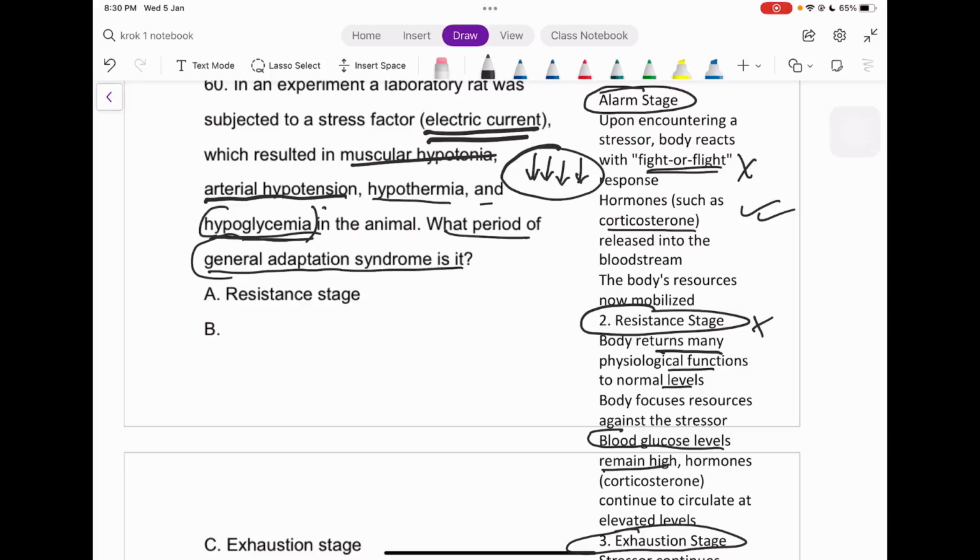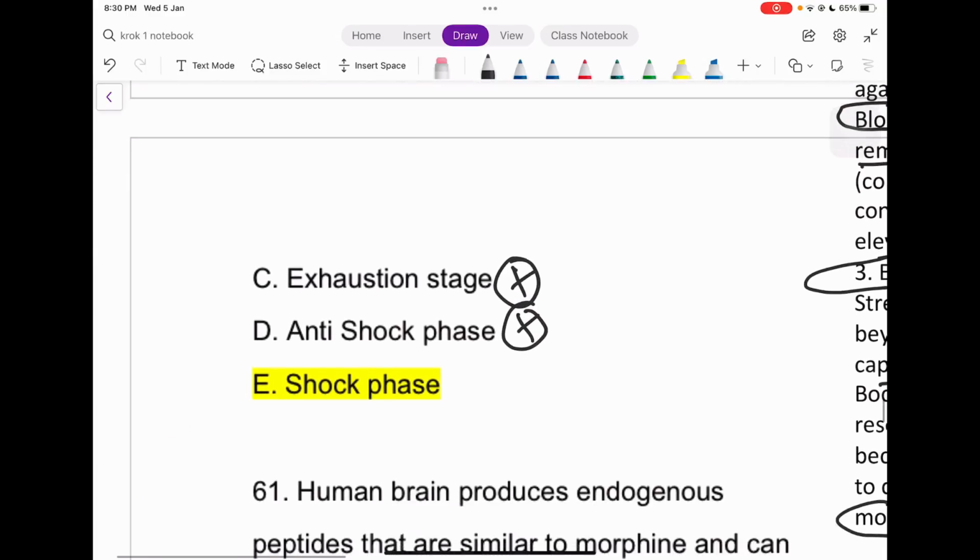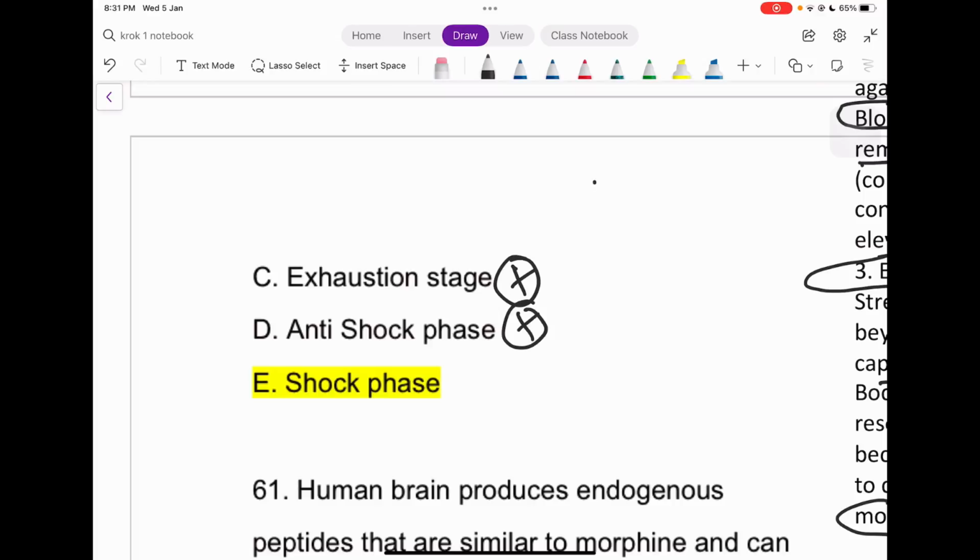But what is happening out here? If you see, everything is decreasing. So first of all, we should terminate all these options out here, right? It itself is not an anti-shock phase. Why should it be an anti-shock phase? Because in an anti-shock phase these things must be elevated, right? The blood glucose and everything, like the adrenaline itself, must work in that way. It must compress the vessel and increase the tension, or increase the blood pressure that way, right? So it itself makes sense.